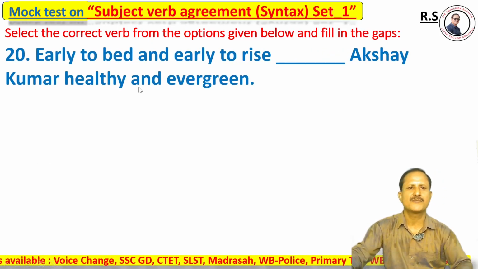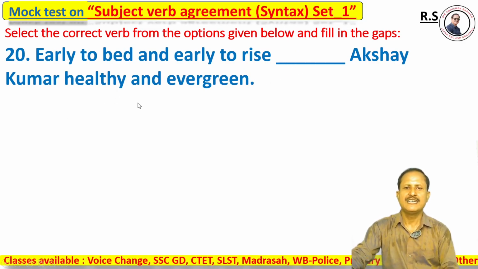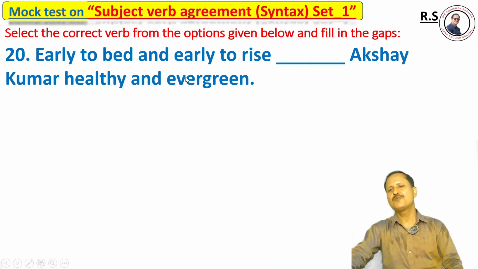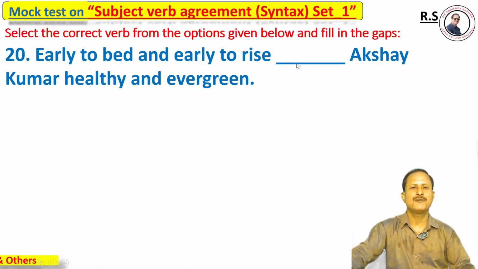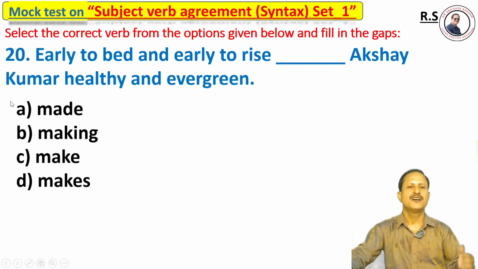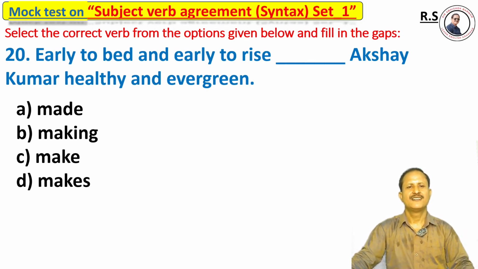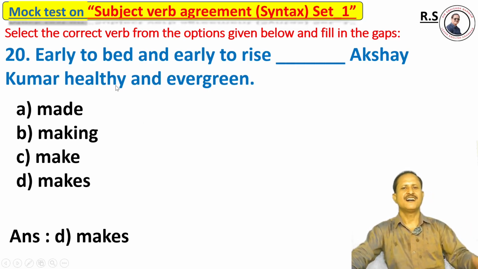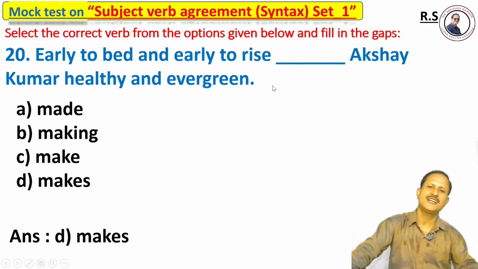Question number 20. Early to bed and early to rise dash Akshay Kumar healthy and evergreen. Options: option A, made; option B, making; option C, make; option D, makes. So the right answer is option D. Early to bed, early to rise, makes Akshay Kumar healthy and evergreen.